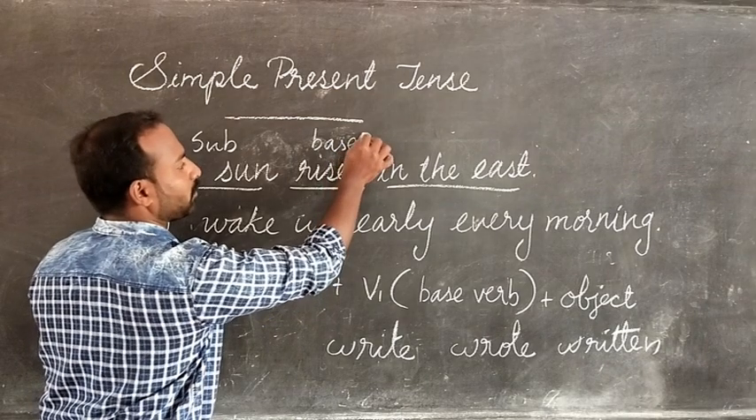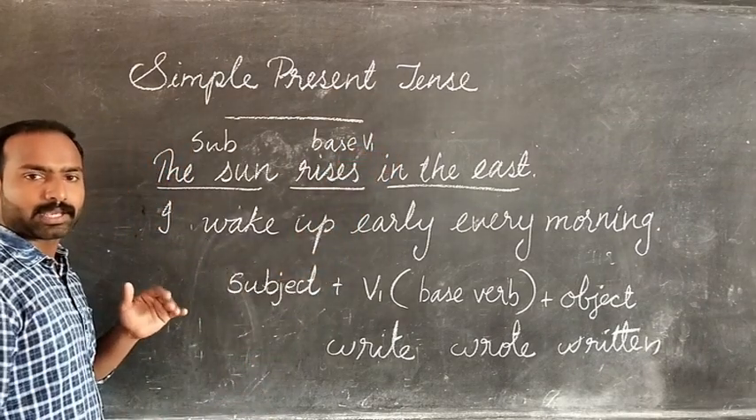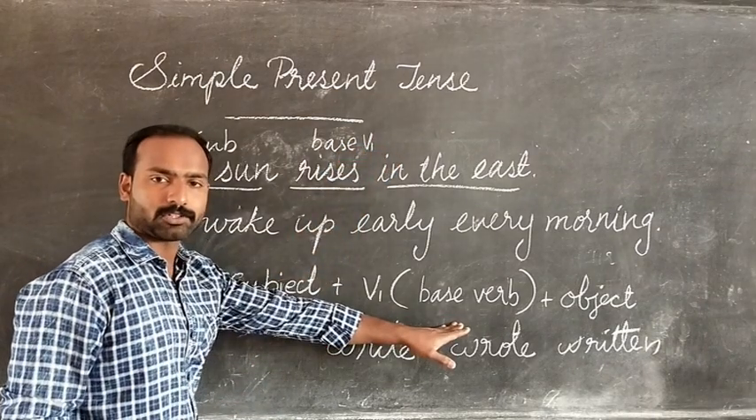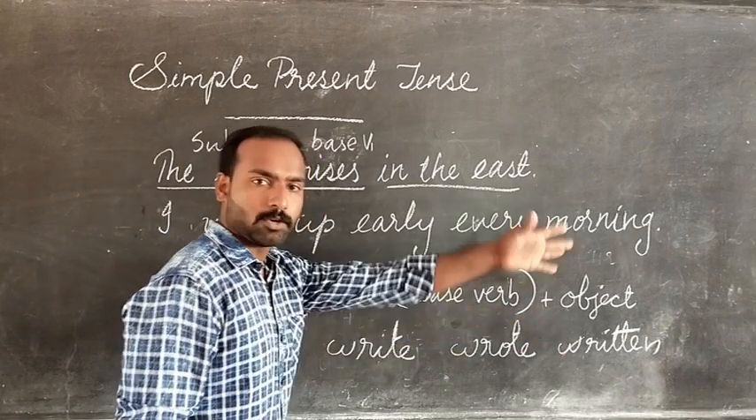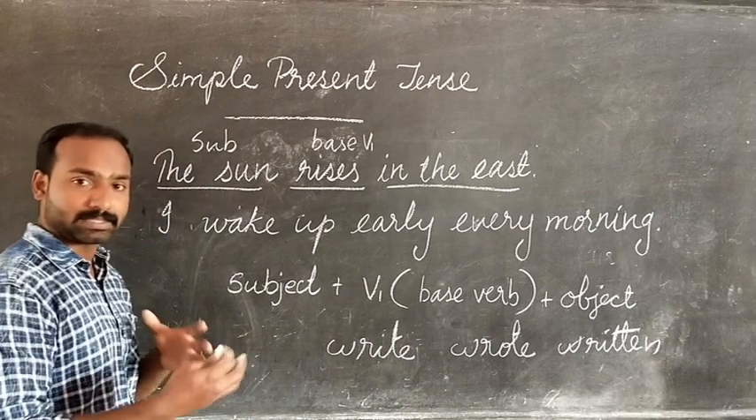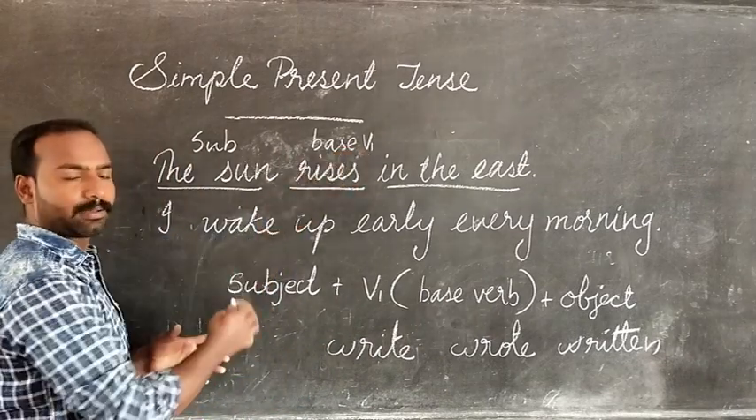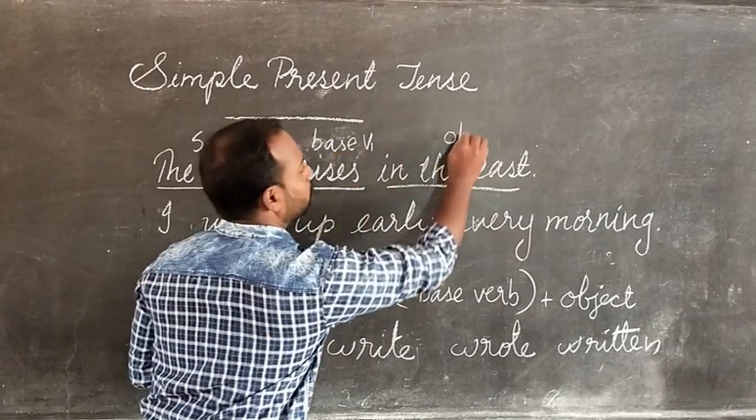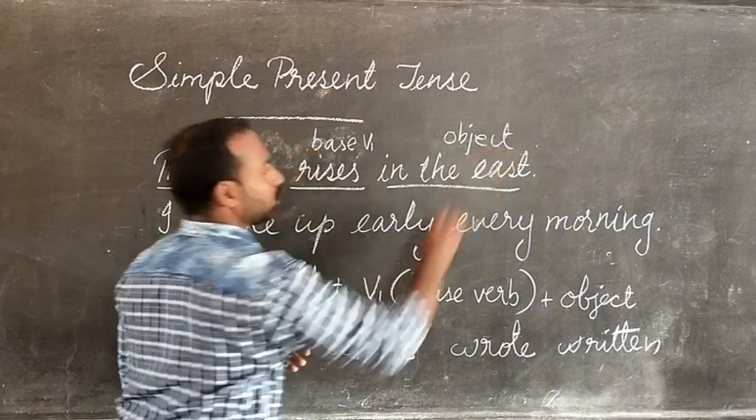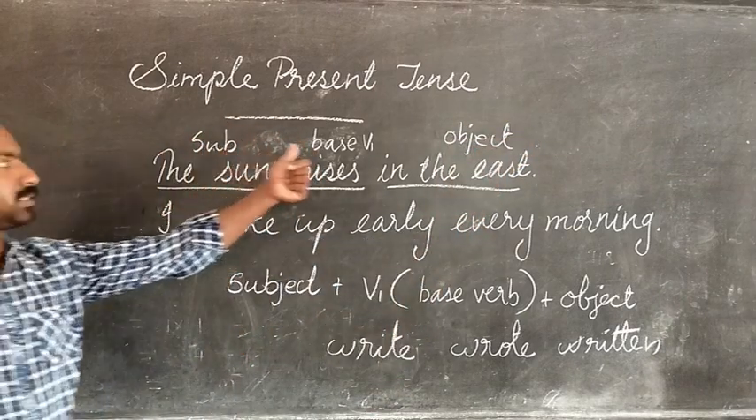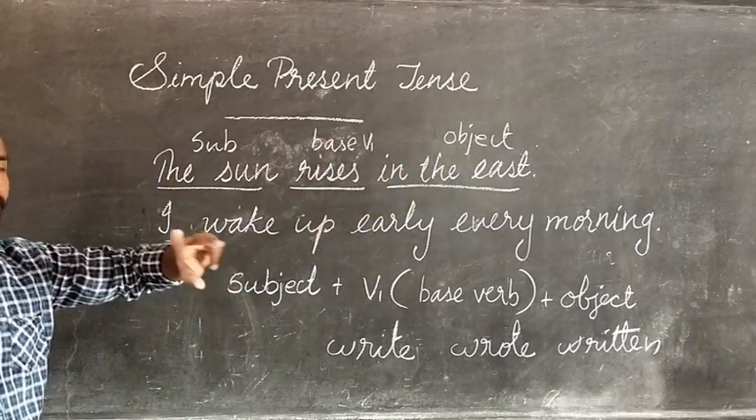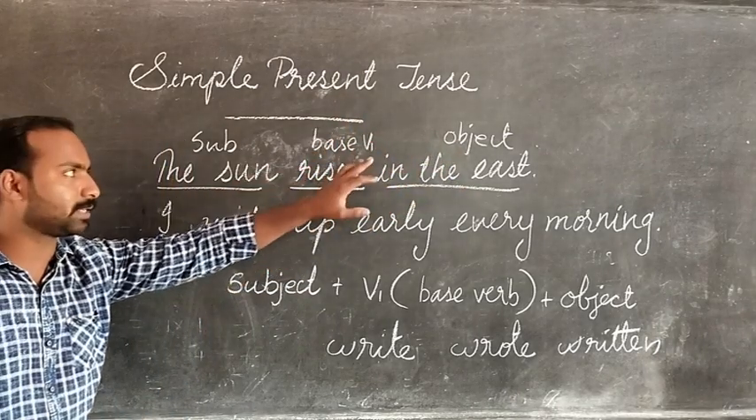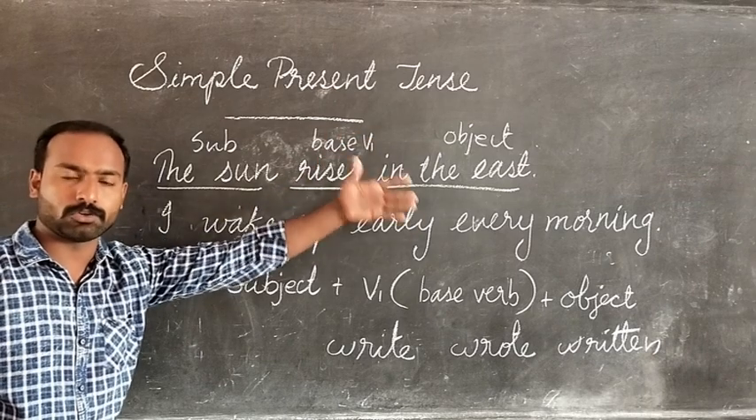Base form of the verb we usually say V1. Past form of the verb we have to say V2, verb form 2, and the past participle V3. It is for the sake of understanding. V1, clear? Then go to object. So look at the sentence: subject plus base form of the verb plus object. Hereafter we will not be saying base form, we will be saying V1 or V2 or V3.